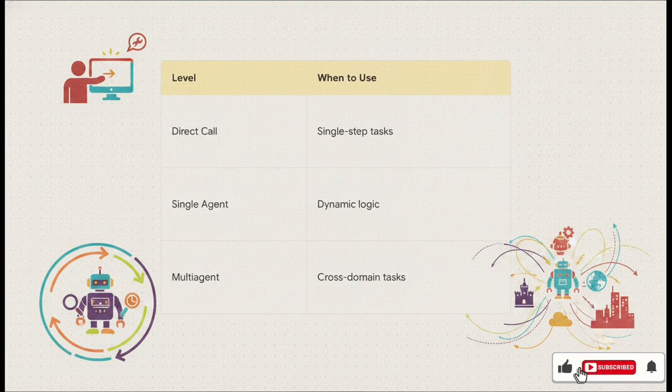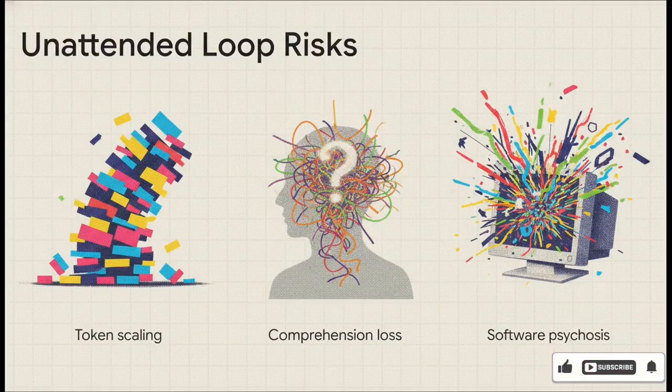Finally, at the very top, you have multi-agent orchestration. This involves highly specialized agents coordinating with each other. Now, this adds massive coordination overhead, network latency, and serious cost. You should only be deploying this for autonomous background infrastructure where cross-domain problems absolutely demand parallel specialization. And look, if you ignore these rules, you are going to run headfirst into the severe risks of unattended loops.